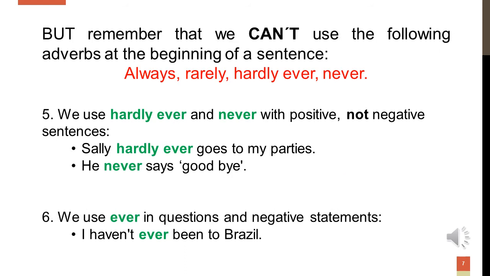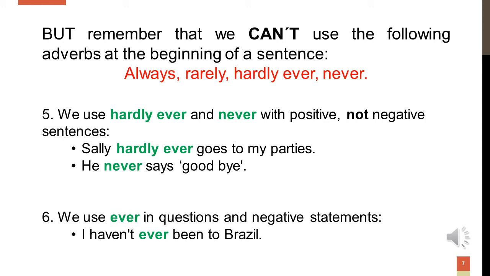According to number four, we have to remember that we can't use the following adverbs of frequency at the beginning of a sentence: always, rarely, hardly ever, and never. Remember, you can't use these adverbs at the beginning of a sentence.